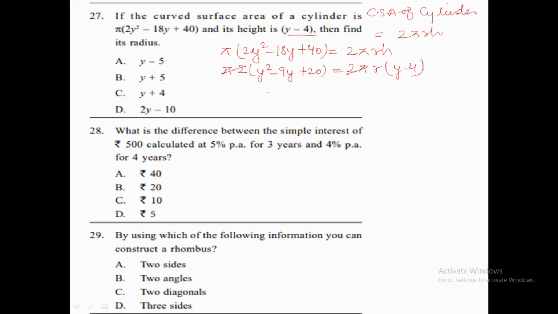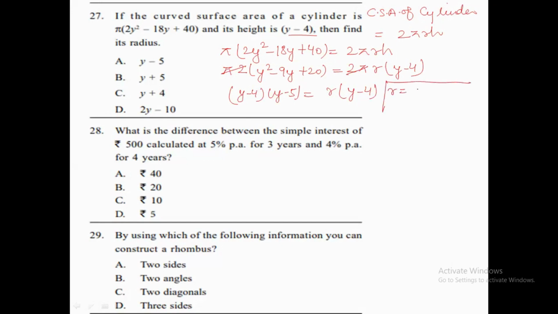Now let's solve it. When we solve this equation with the middle splitting method, we get the factors y - 4 and y - 5, which equals r multiplied by y - 4.